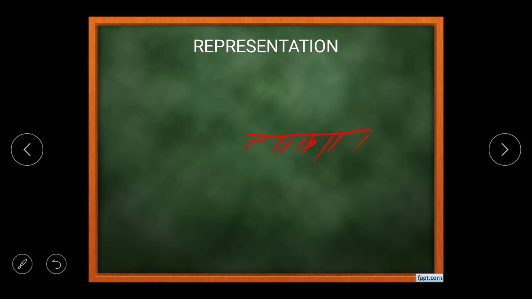So if the light ray is coming and incident on the surface, that ray where the arrow is being made by me now, that is called incident ray. And after striking on the surface, the light ray goes back. This ray is called reflected ray. And here is the normal which is perpendicular to the surface.